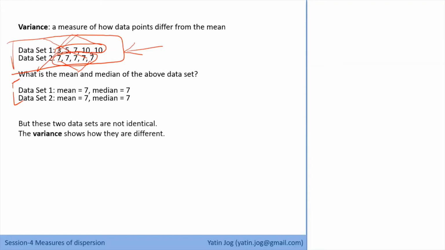Correct? So these two data sets are not identical, they are not similar. The variance shows how they are different, and that's why the concept of variance or standard deviation is very important in analysis. Now, how to calculate this deviation or variance?